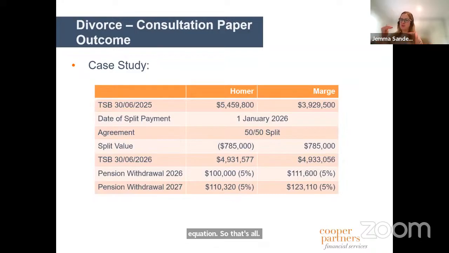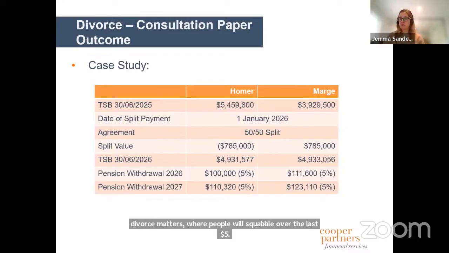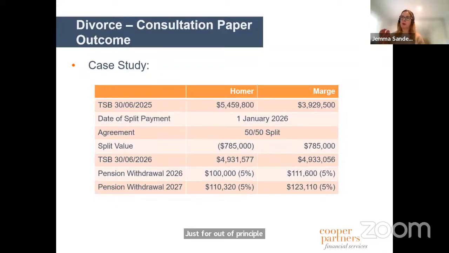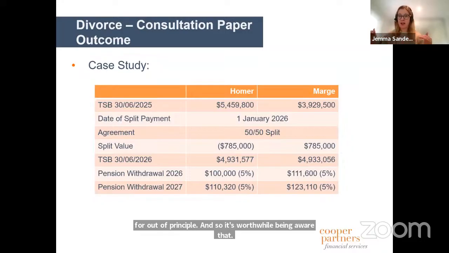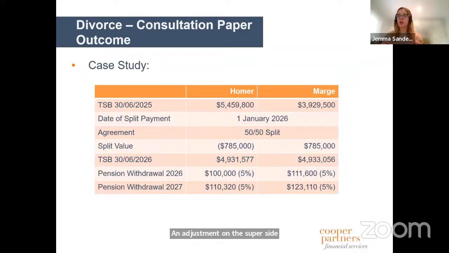But then how do we adjust for that difference? And again, most of you will probably agree with me that you've been involved in divorce matters where people will squabble over the last $5 just out of principle. And so it's worthwhile being aware that an adjustment on the super side might be a real challenge,